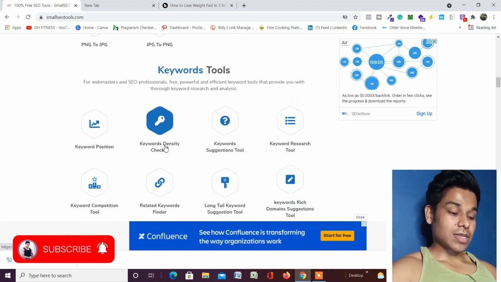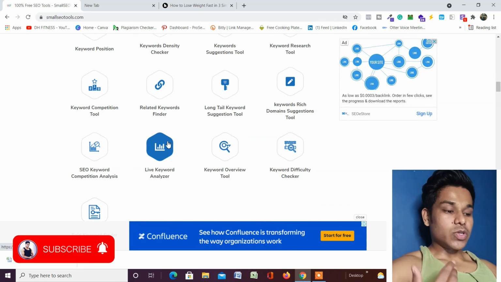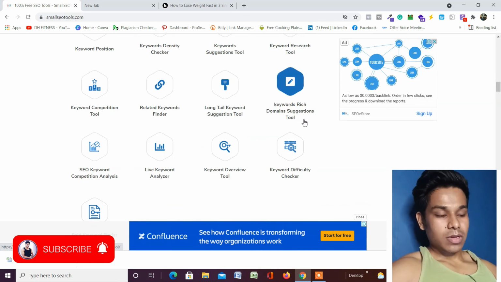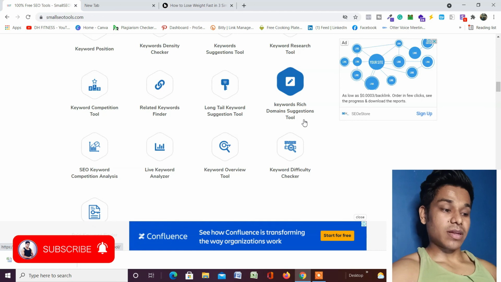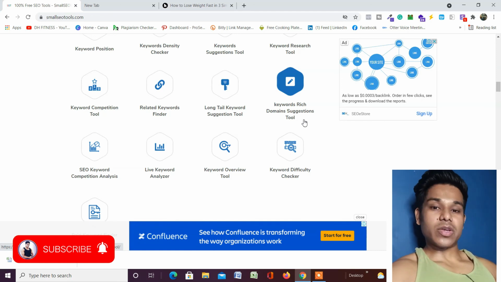In the next video, the tool I'm going to cover is the keyword rich domain suggestion tool. Make sure you watch that video, where I'm going to explain everything: how you can use it and what the benefits of using that tool in your keyword research are.